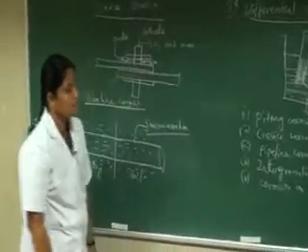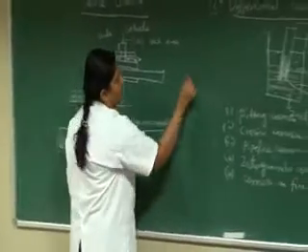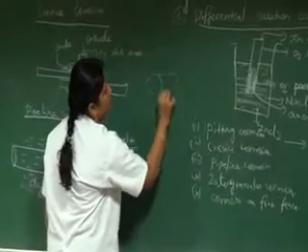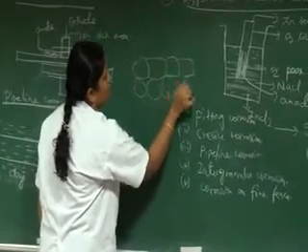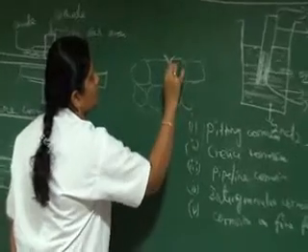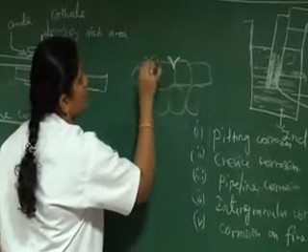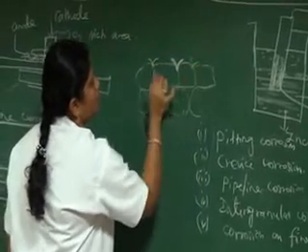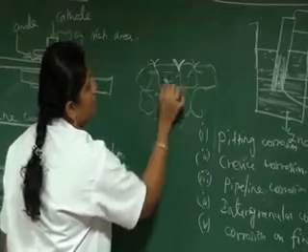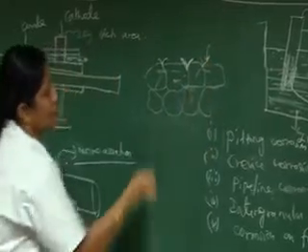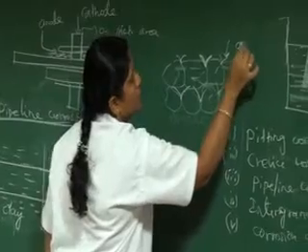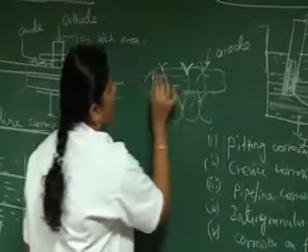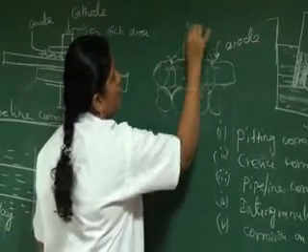And the fourth one is intergranular corrosion. Intergranular corrosion takes place in the metal boundaries. That is, at the boundaries, some impurities are present. Some impurities are present in the metal boundaries. This is the gap. This oxygen-poor area acts as anode, and the rest part acts as cathode.